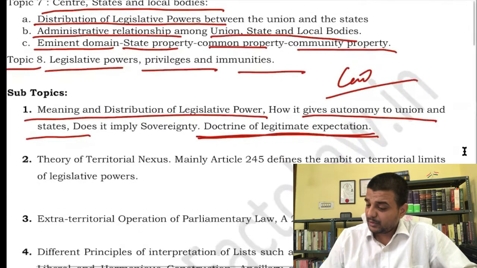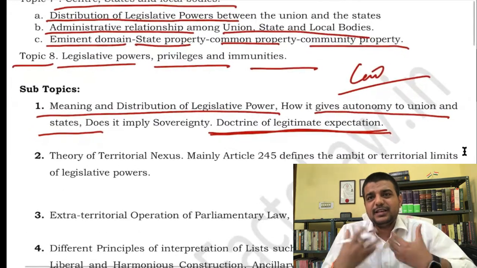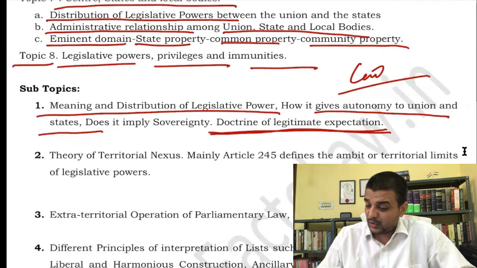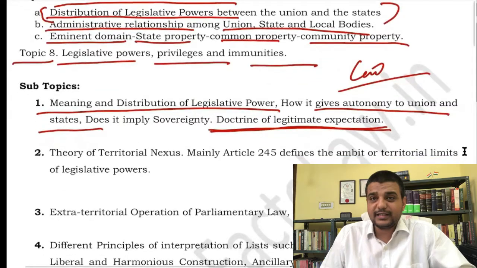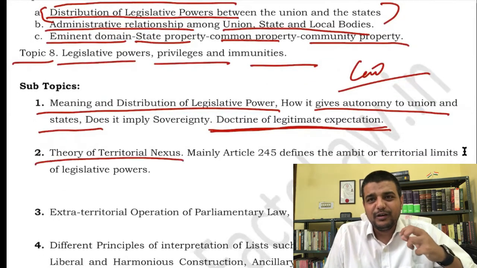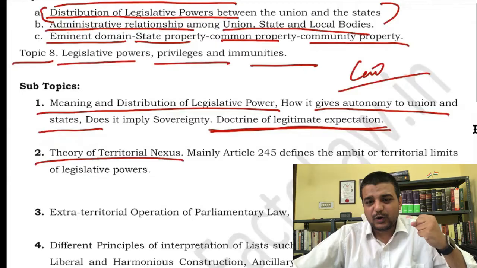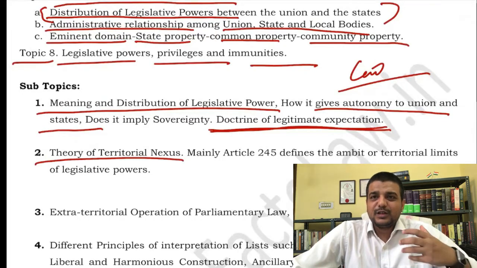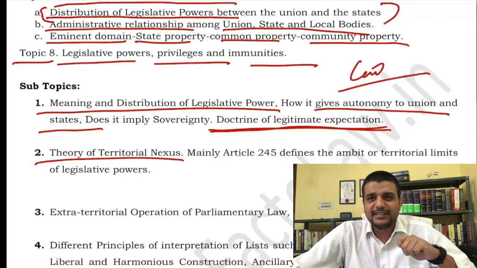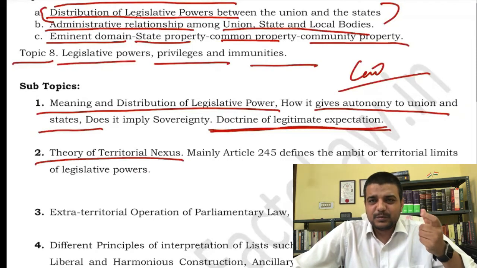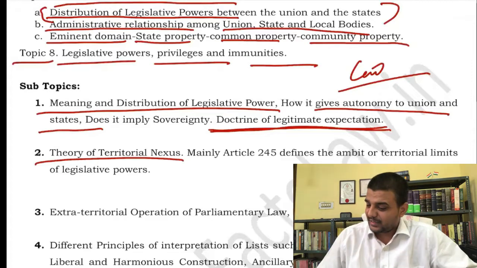Then you will come across different types of theories related to the legislative power. Although it is not mentioned in the syllabus, which simply says distribution, there have still been questions on the theory of territorial nexus. It means the applicability of the law, where it will apply, that is, on what basis and in which part of the country the law will apply, both Union law as well as State law. That is the core concept of the theory of territorial nexus.